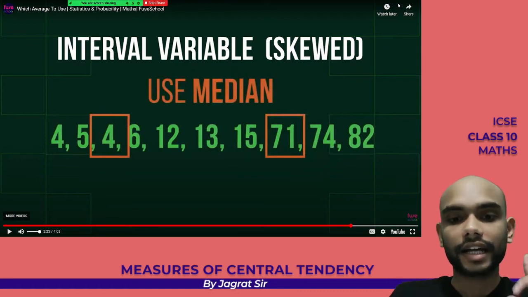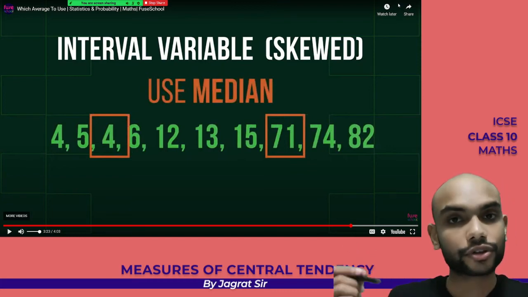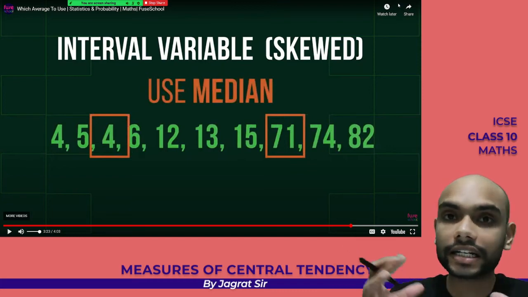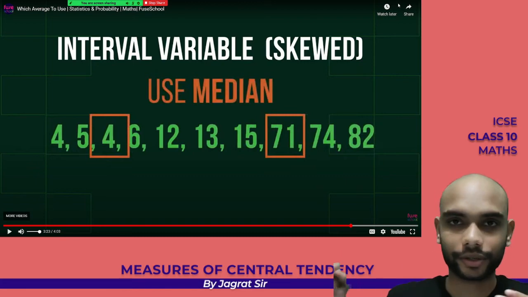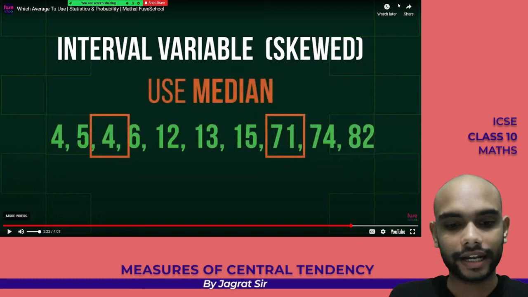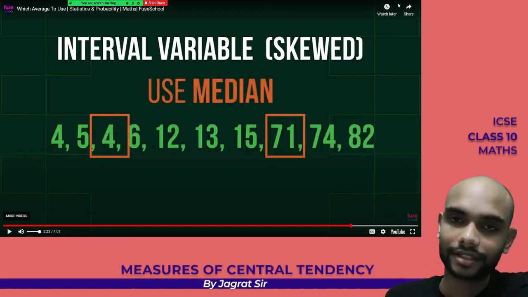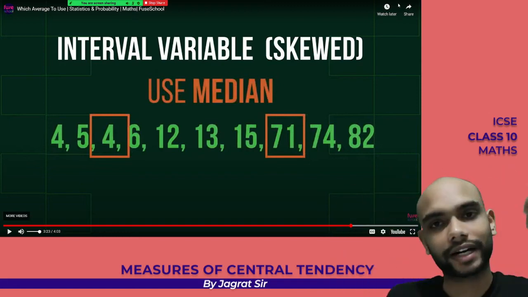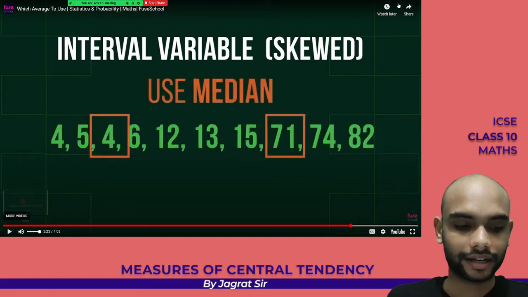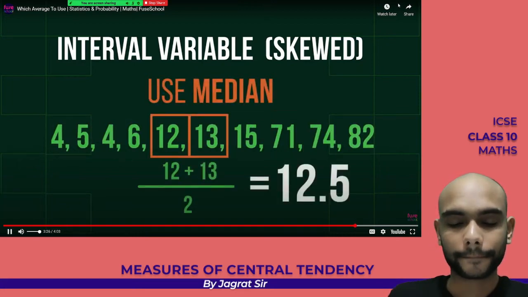So guys, in a real life scenario, in schools you will be asked to calculate the mean or the median, but you should know the concept. So if you are having interval variables, that is 10 to 20, 20 to 30, 30 to 40, median is the best way to figure out the central tendency. And if you are having frequency data, like this number is arriving this many times, this number is arriving this many times, then you can find the mode. I think you might be understanding the concept, which in our case is 12.5.